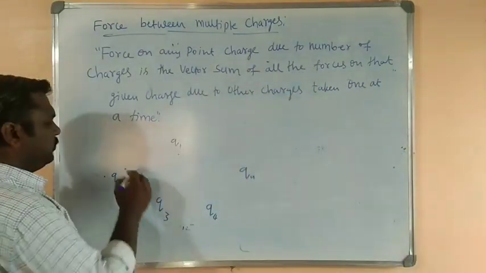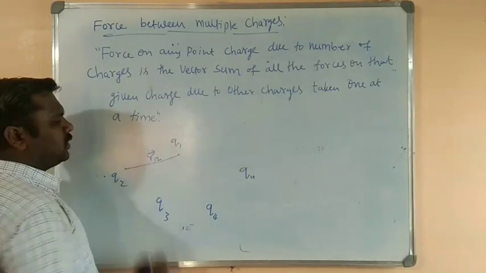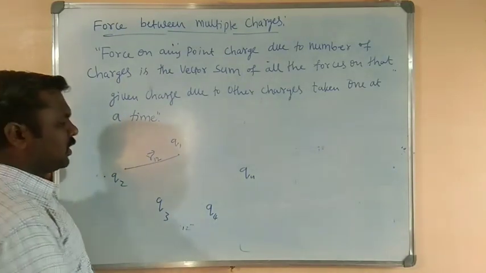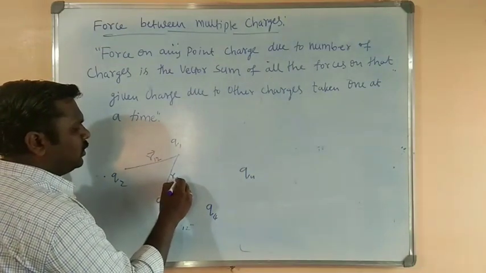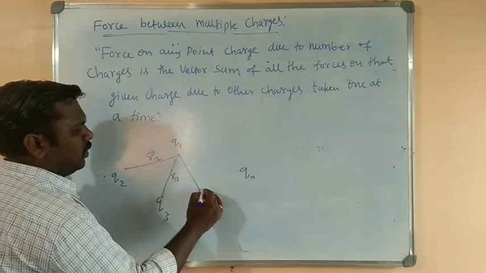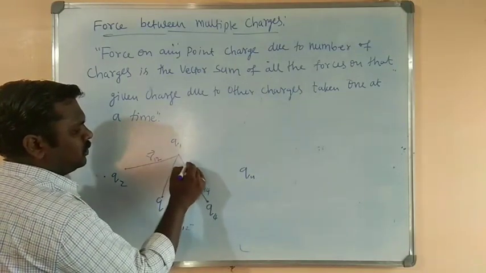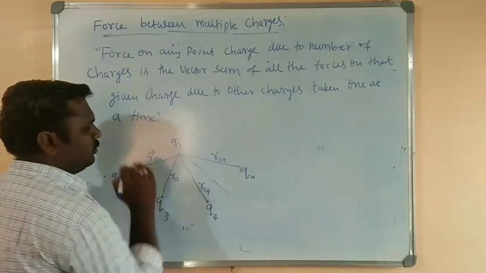So let us consider R12 is the distance between the first and the second charge. R13 is the separation between the first and third. R14, similarly, up to R1n.